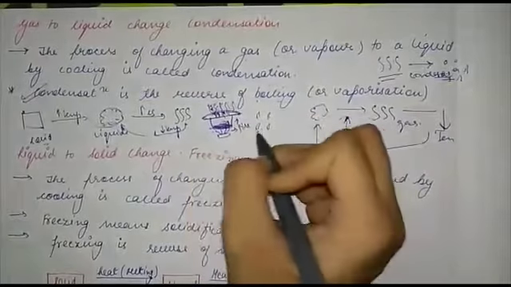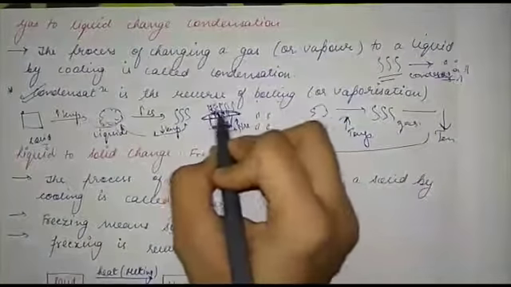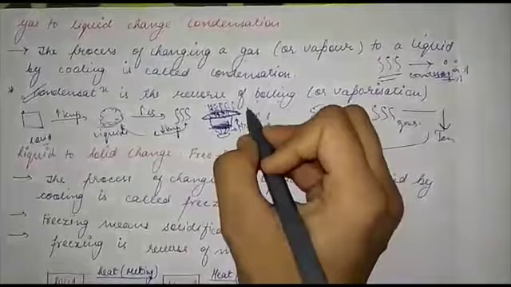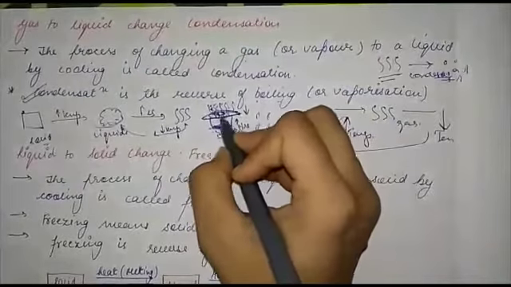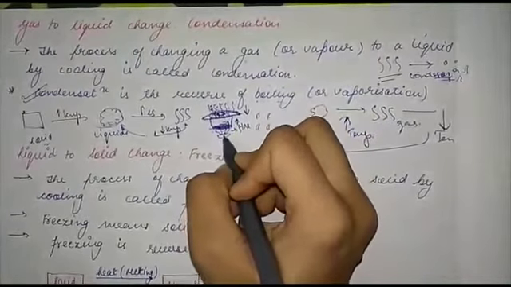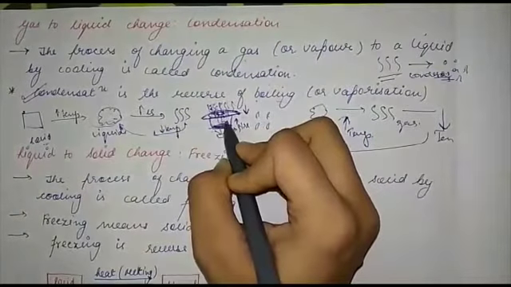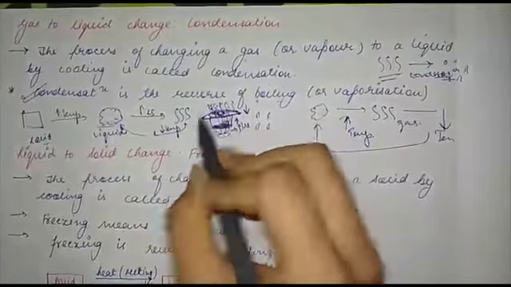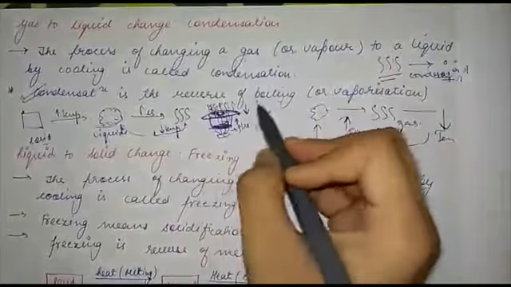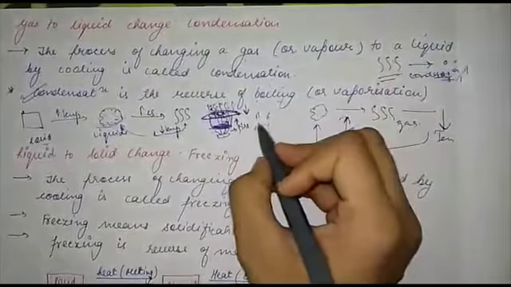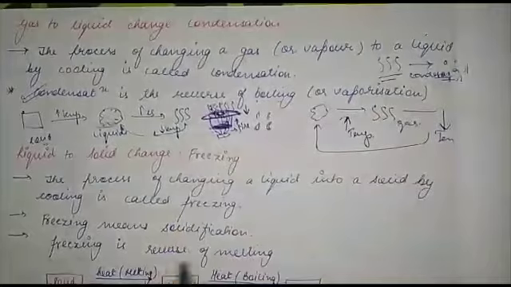So here the temperature was high, but when the gas reached this point, the temperature was low because this part was far from the fire. So the gas which was coming from here starts condensation. It starts that process, and due to that, droplets were formed.